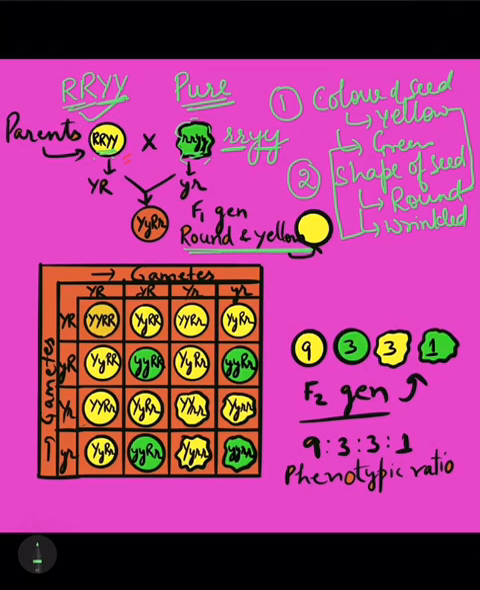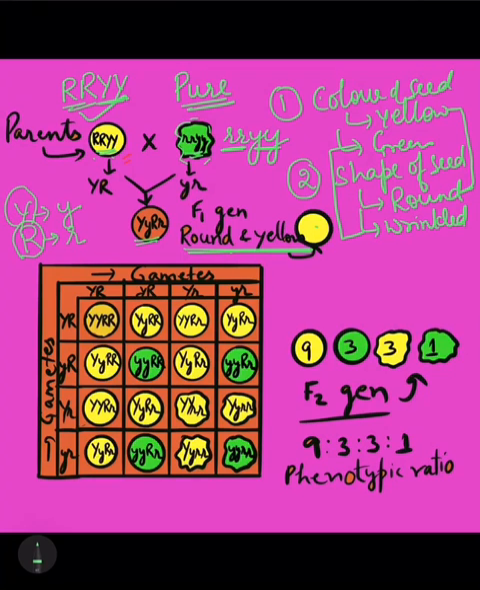And you know the reason, because you have already studied the law of dominance. You know that capital Y is dominant over small y and capital R will be dominating over small r. So the seed will be round in shape, and the seed will be yellow in color. That is what we observe here: it's yellow in color and it is round in shape.